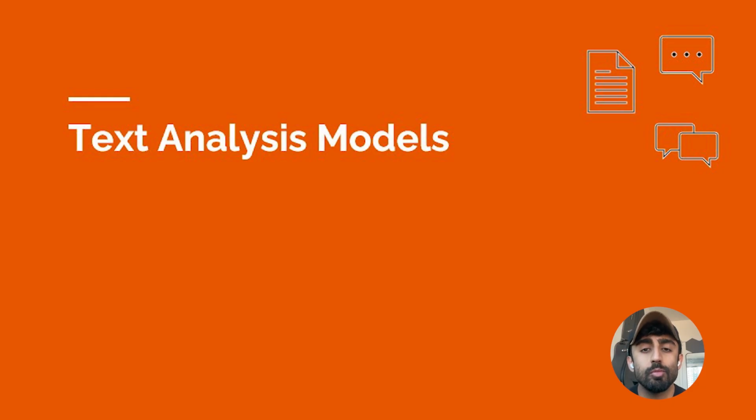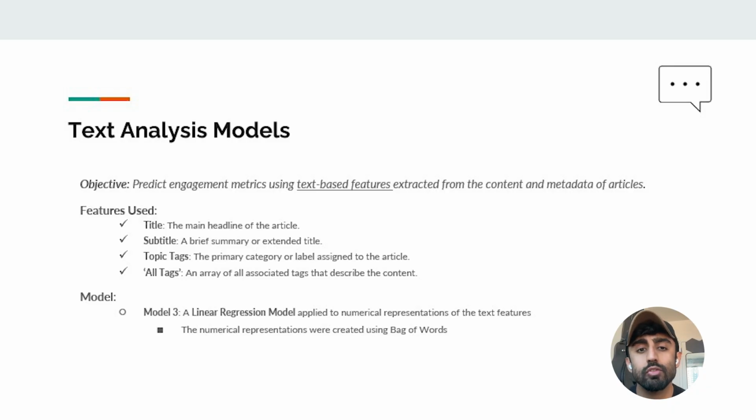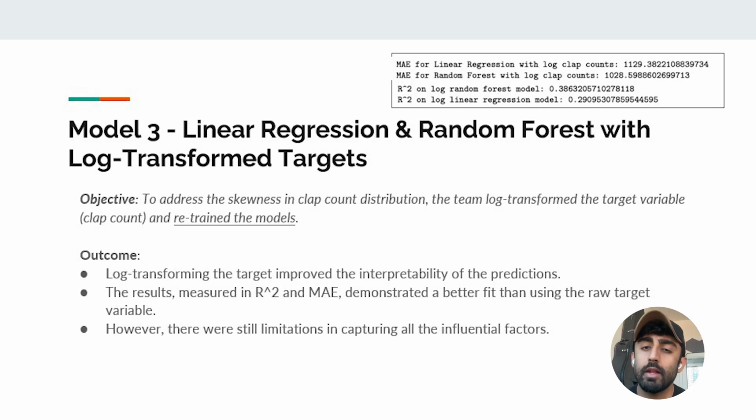Next, for the text analysis model, we explored features such as title, subtitle, topic tags, and alt tags, using a linear regression model with a bag of words representation. We log transformed the clap count to manage skewness and improve interpretability.